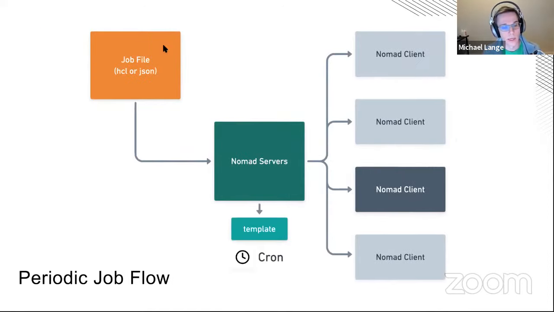So let's look at periodic jobs next, since that one's a little more popular. This one we like to call distributed cron. The idea is you author a job file the same way, but then you also say a cron spec in it, just like if you're writing a cron task, and you give that to the Nomad server, and that doesn't actually run work. It just holds onto this template, and then on a regular interval, just like cron, say nightly, say weekly, it spawns an allocation on a client and then goes down. So this is a different construct from typical jobs.